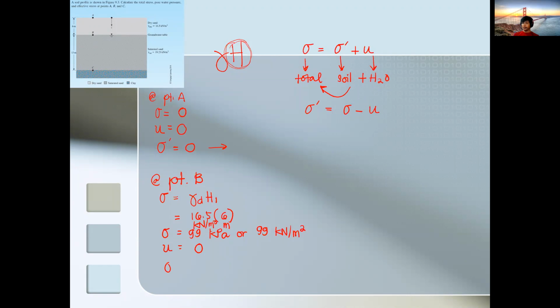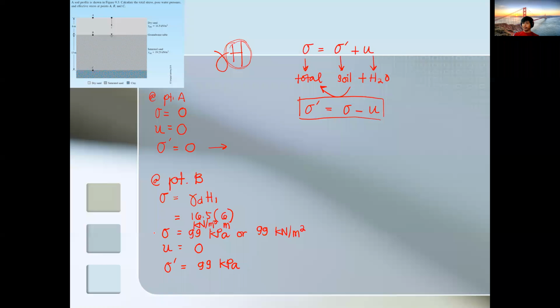Lastly is your effective stress. Again, from the formula, effective stress is equal to total stress minus pore water pressure. So that's 99 minus 0. We can say that our effective stress is 99 kilopascal.